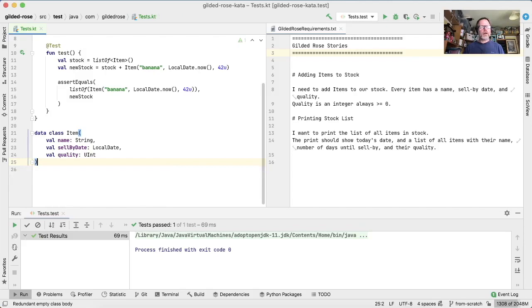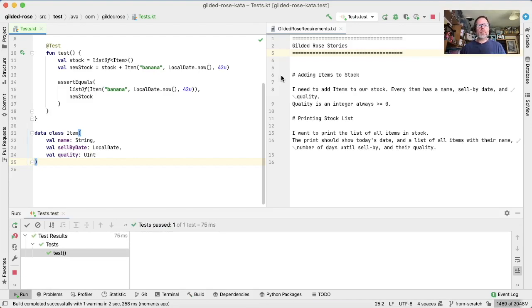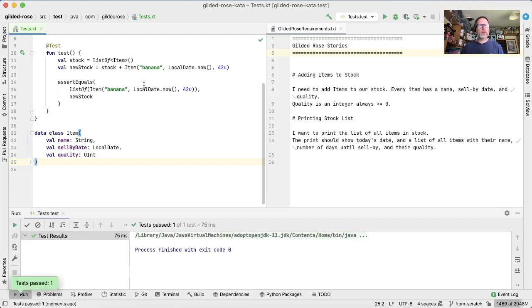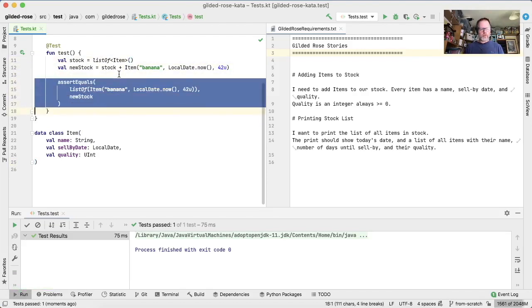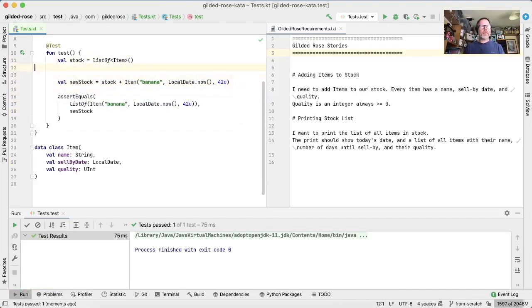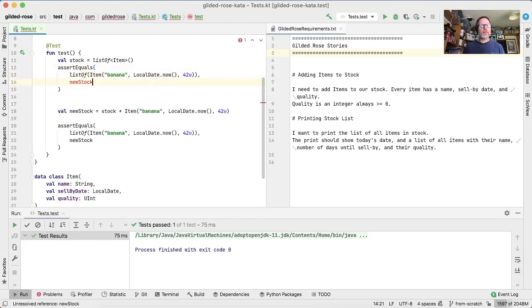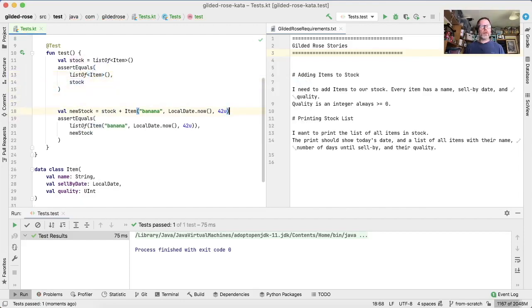I think that really expresses story 1. We might want to go a little bit further and say that we show the thing that happens before we add. So that this is, so stock is an empty list, and then when we added something happens to it. Not bad.